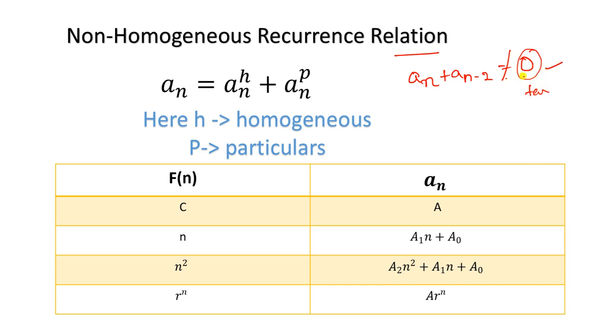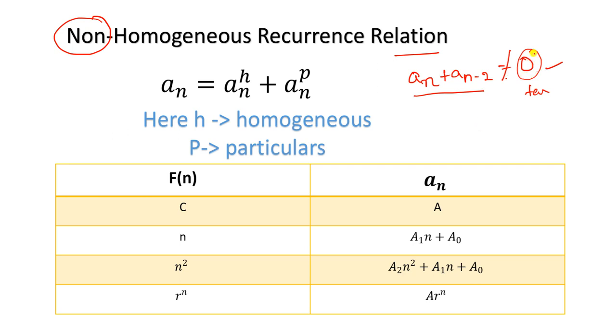So if the recurrence relation does not equal 0, that is nothing but a non-homogeneous recurrence relation. Simply you can say that if the equation equals 0, that is homogeneous. If the equation is not equal to 0, that is non-homogeneous recurrence relation.